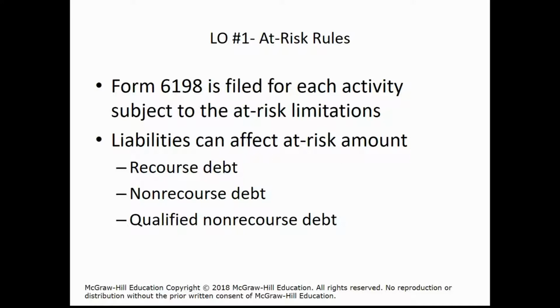Then there's this third one, the exceptional one really. It's qualified non-recourse debt, and this relates to real estate investments. And this, as I said, is debt that applies to taxpayers involved in the activity of holding real property. Taxpayers are considered to be at risk for their share of such amounts if the debt meets the following criteria, and these are listed in the text as well.